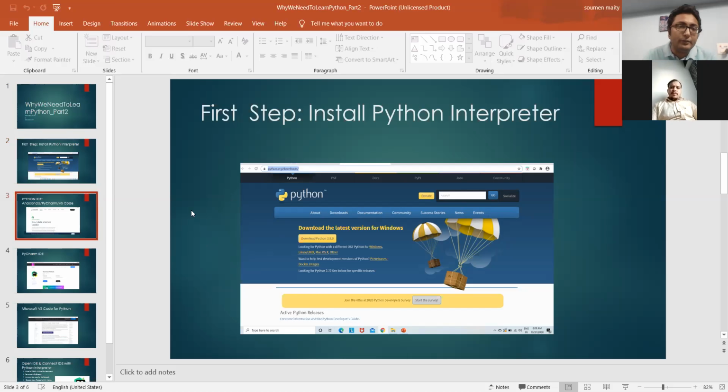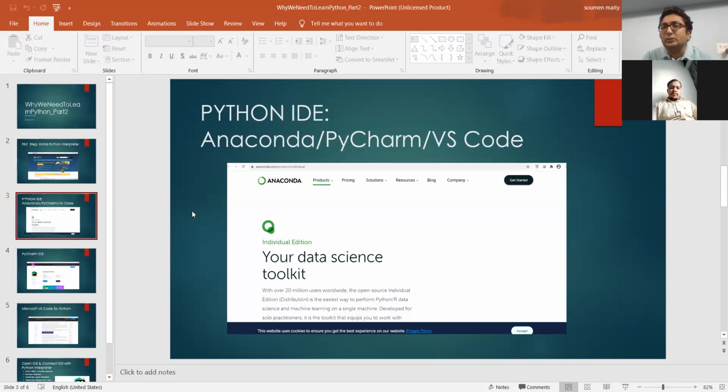Now, the second part is that you have to download a suitable IDE. In the market, we have two or three IDEs for Python. One is Anaconda, another is JetBrains, which delivers PyCharm, and the third is Microsoft Visual Studio Code, VS Code. Any kind of IDE is fine.